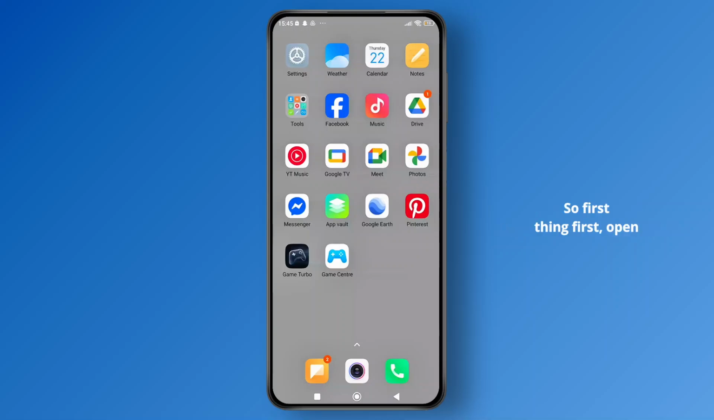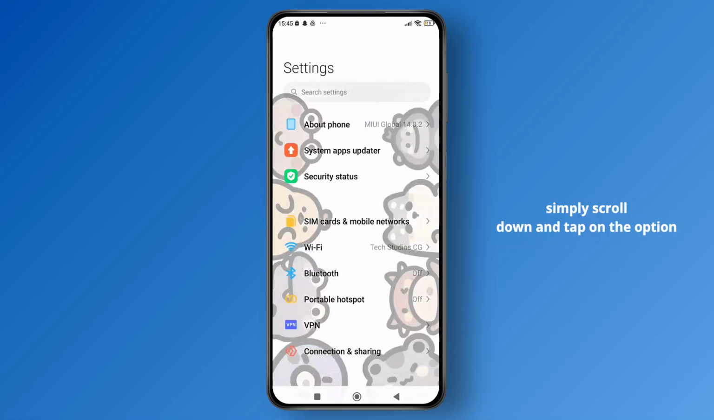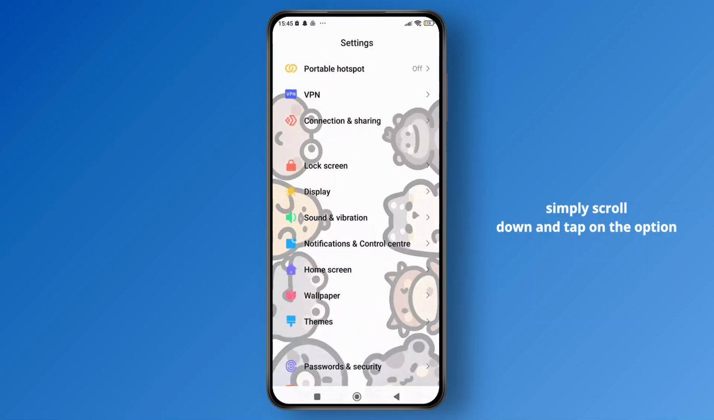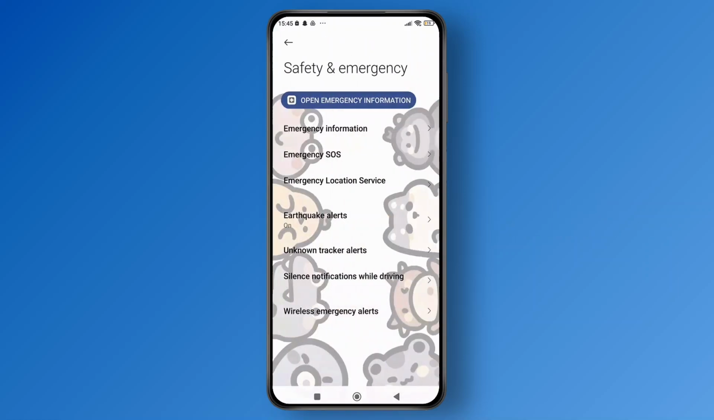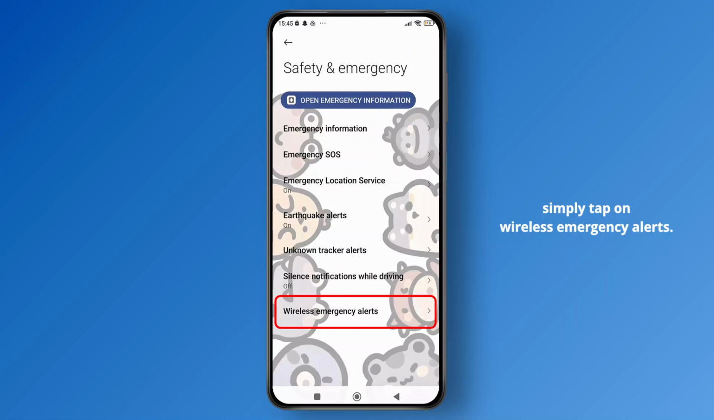So first things first, open the Settings app on your phone. And here, once you have opened the settings, simply scroll down and tap on the option labeled Safety and Emergency. And here, once you see the interface like this, simply tap on Wireless Emergency Alerts.